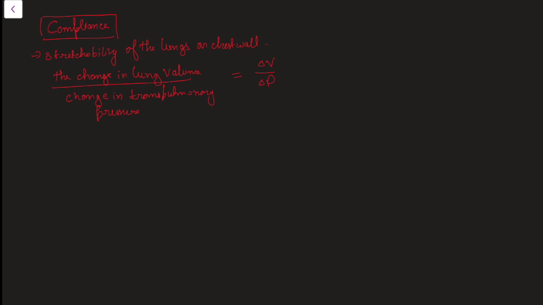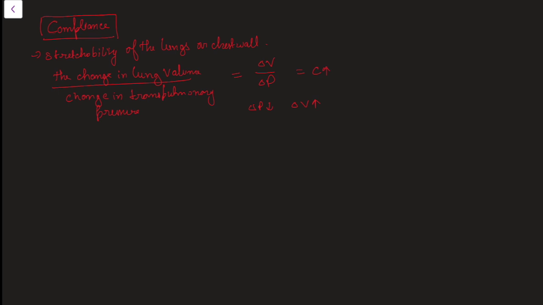From this, it can be inferred that when the compliance is high, suppose I represent it as C and this C is high, then the transpulmonary pressure required to expand the lung volume will be less. So in this case, where the compliance is greater, del P will be less with respect to del V. Del V will be more. That means the transpulmonary pressure required to expand the lung will be very much less.